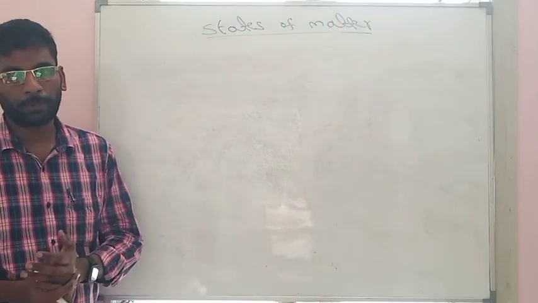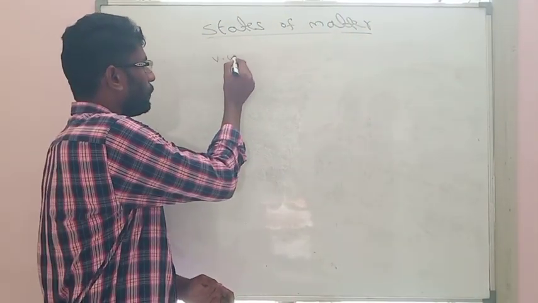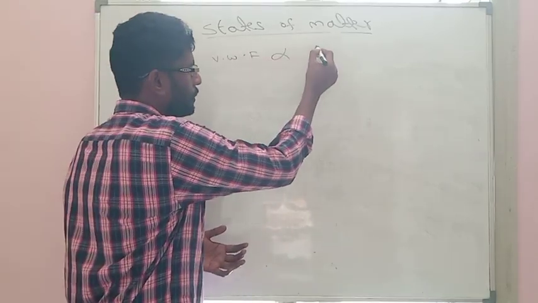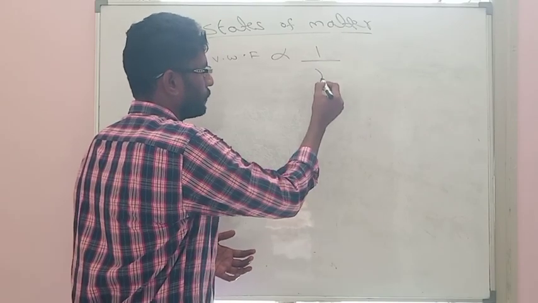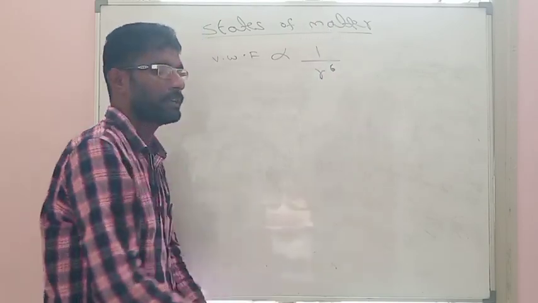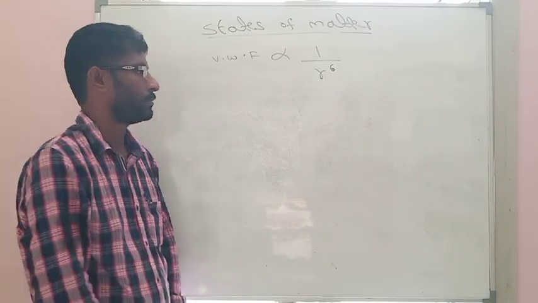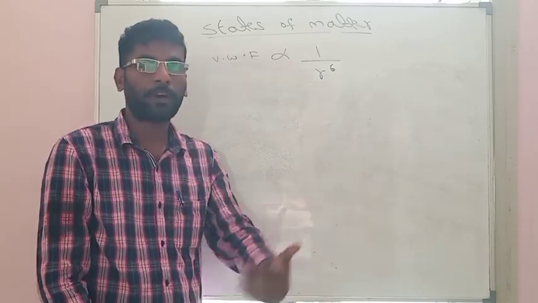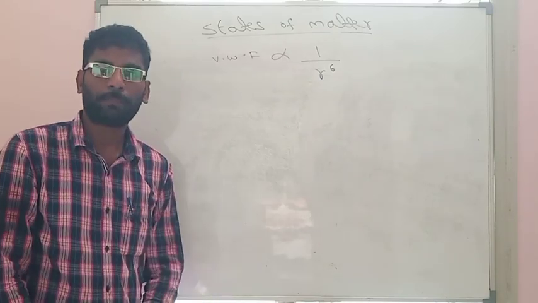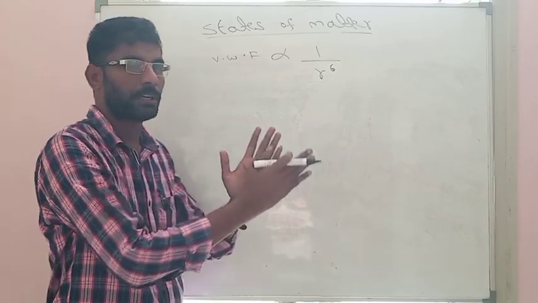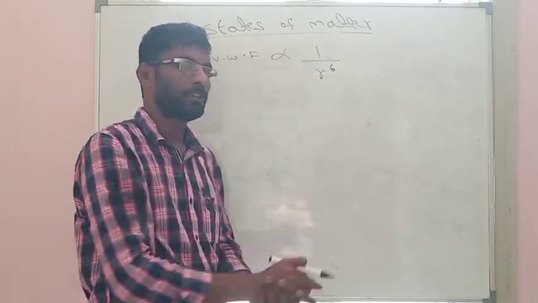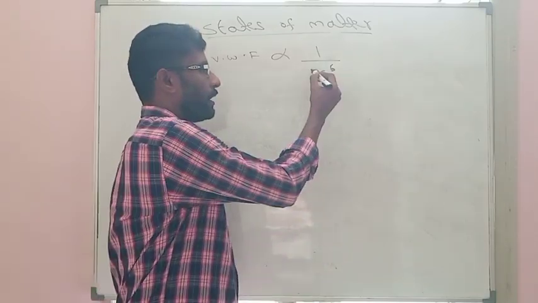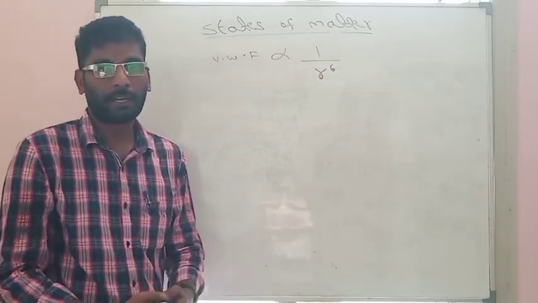Another important point is all these van der Waals forces of attraction are inversely proportional to the 6th power of distance between the interacting particles. The van der Waals forces, it can be London forces, it can be dipole forces, or it can be dipole induced dipole forces. All these interactions are always inversely proportional to the 6th power of distance between the particles. So here r is the distance between the interacting particles.